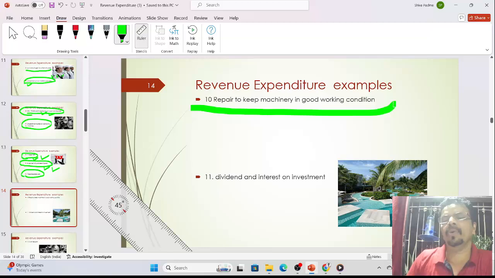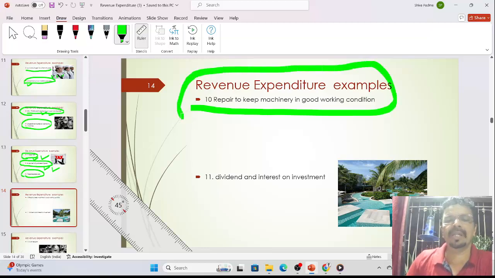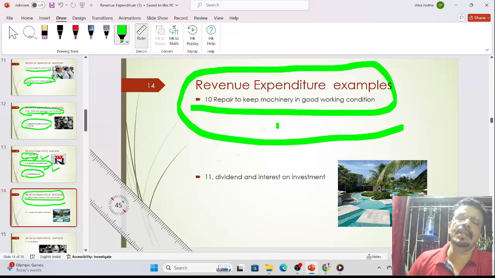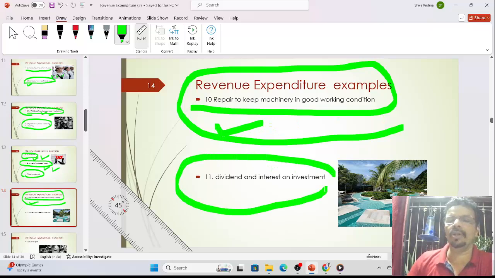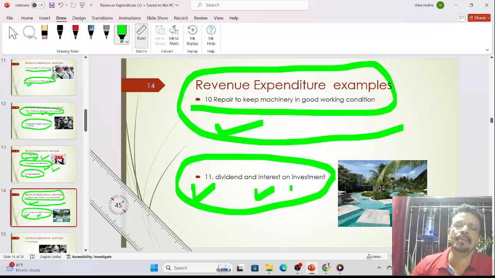Repair to keep machinery in good working condition. Sometimes to keep the machine in good condition we have to grease it, we have to service it, and this type of expense is called revenue expenditure. After this, last, dividend and interest on investment. This is not an expense, this is income. Dividend received, interest received. Sometimes we also invest money in shares. At that time, the company gives us the dividend sometimes after 6 months, sometimes yearly. But this is a regular income, and this is called revenue receipt. So all these are examples of revenue expenditure and receipt.